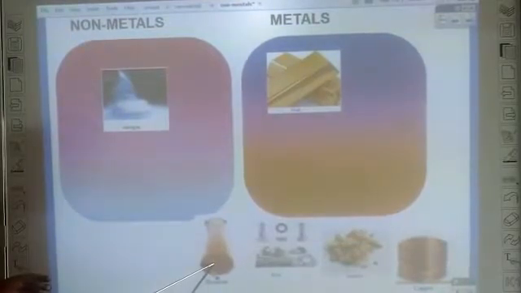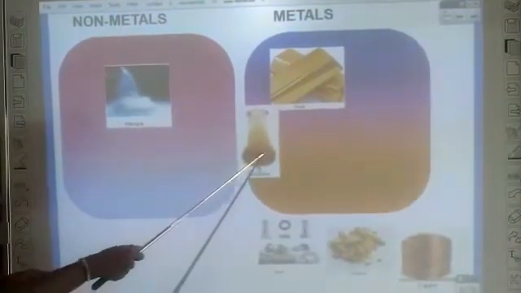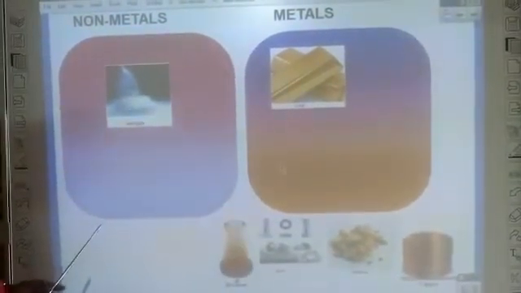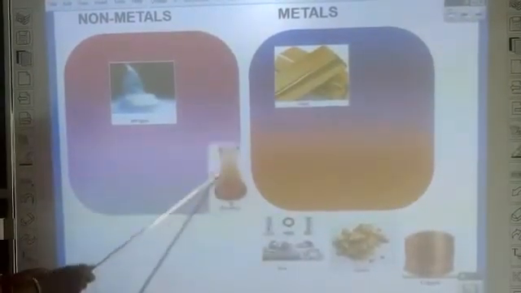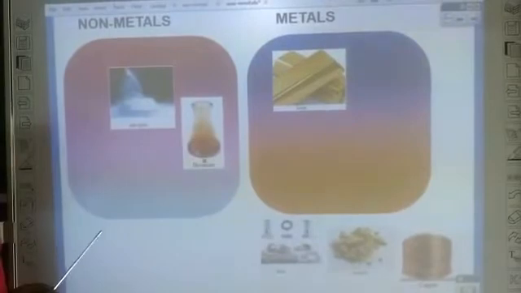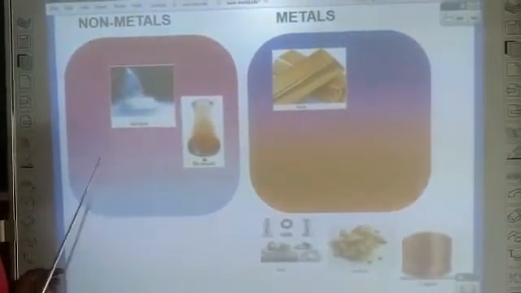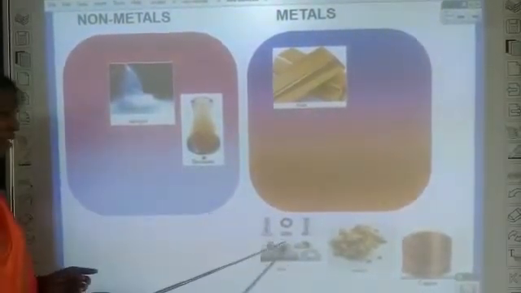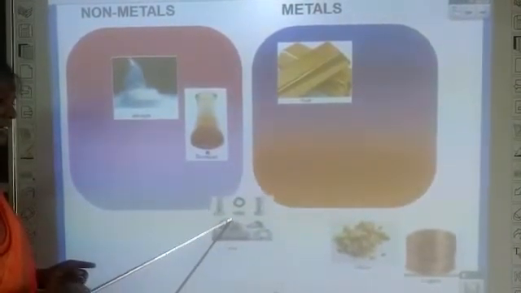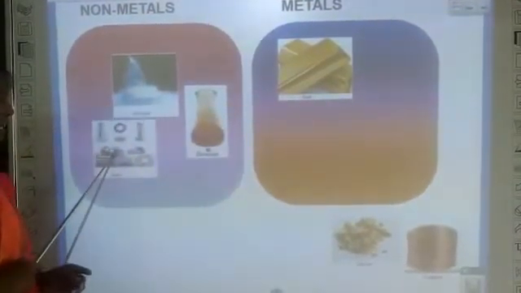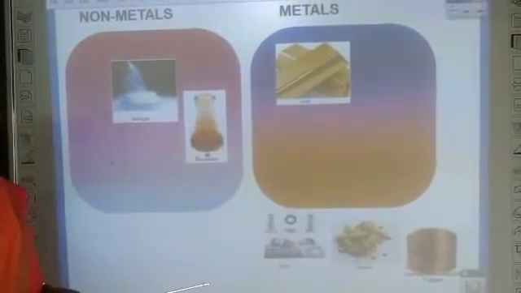The next, bromine liquid. I take this bromine liquid and put it into the metal bin. It will not settle in the metal bin, because it settles in the non-metal bin. So bromine is a non-metal. Now I am taking the next picture, iron. I put it in the non-metal bin.